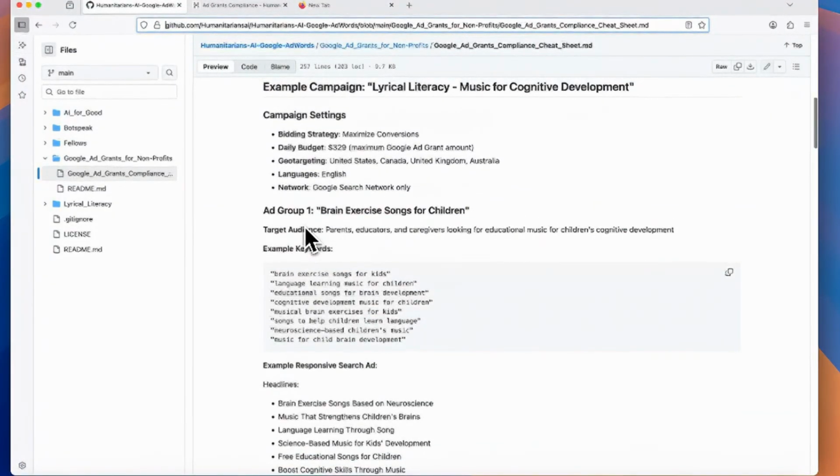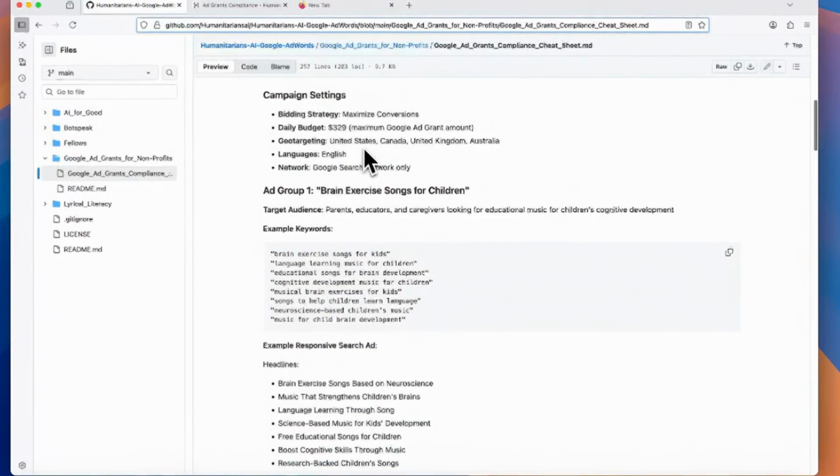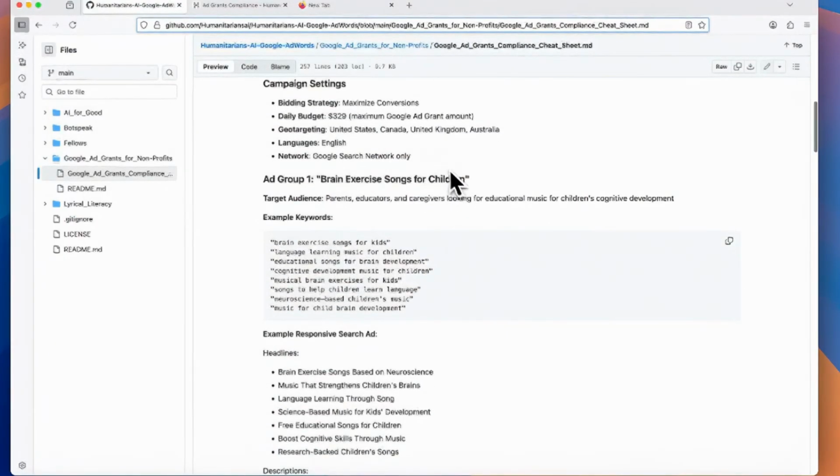So this is for Lyrical Literacy. And so our geotargeting is going to be United States. We could also include that as well. Our language is going to be English. That makes sense because everything is in English.